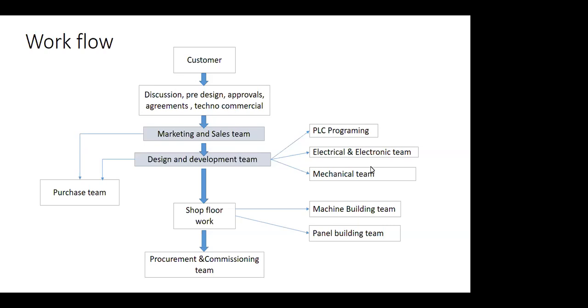Okay, and from that sales and marketing team you will get a rough idea. On that basis you will start preparing the electrical drawing. So here your role starts. We have already decided that we have to prepare a pipe bending machine. So for that pipe bending machine, what data do we need from the sales and marketing team?